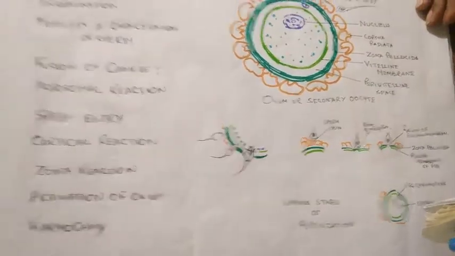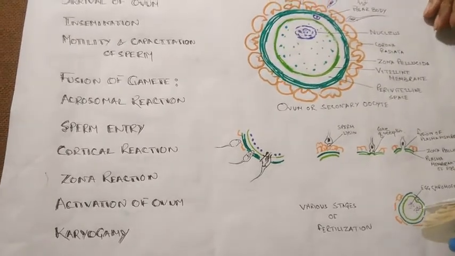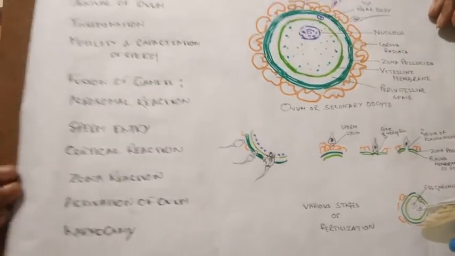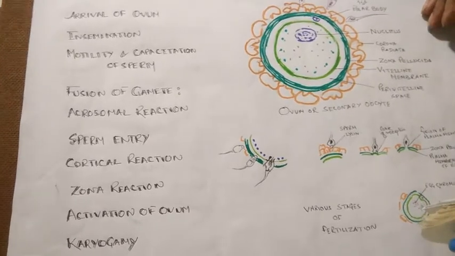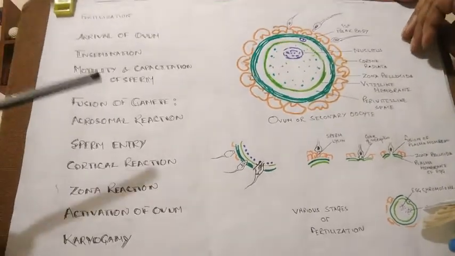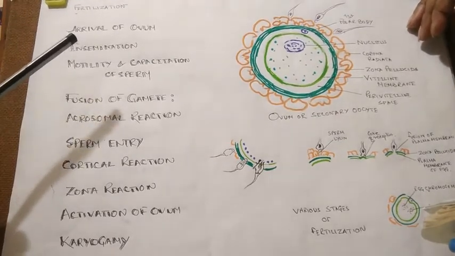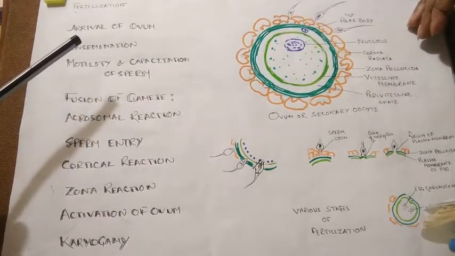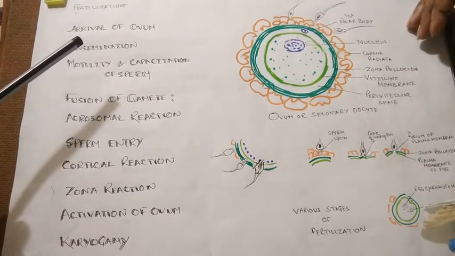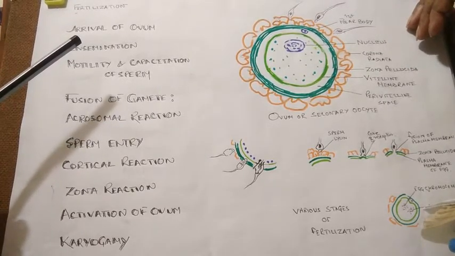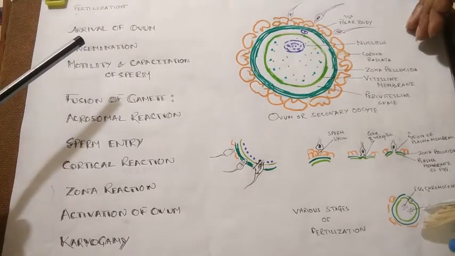Hello students, today I, Moshim ma'am, will take another class of human reproduction, and today we will focus mainly on fertilization. So students, fertilization is a very vital event in human reproduction. It is the fusion of the male and female gametes to produce a zygote, the cell which will form the offspring.